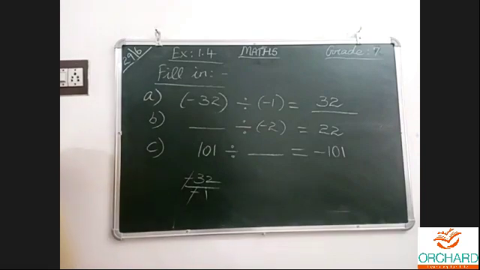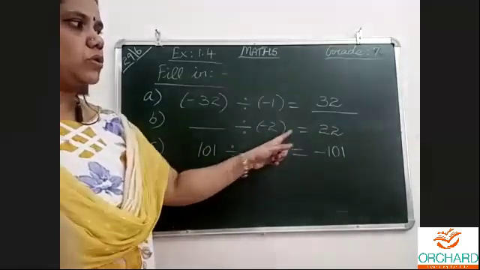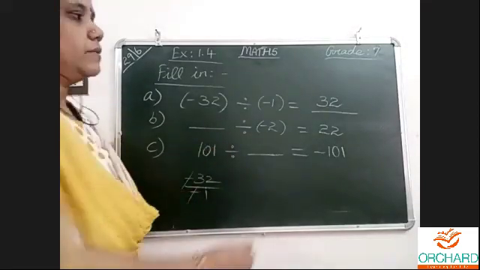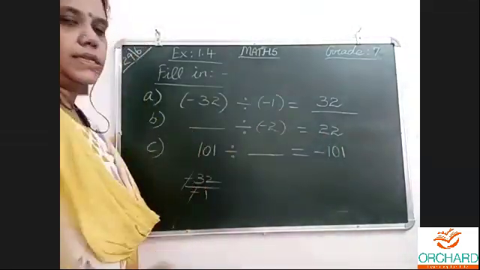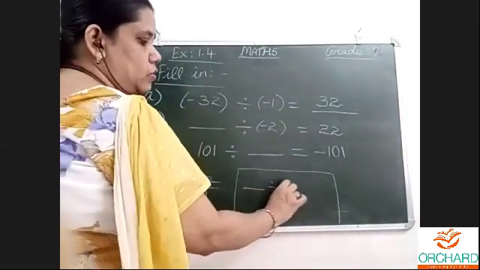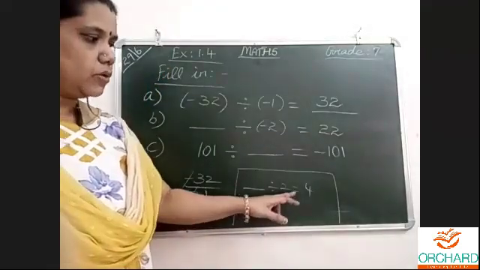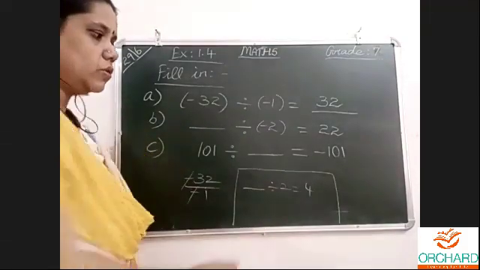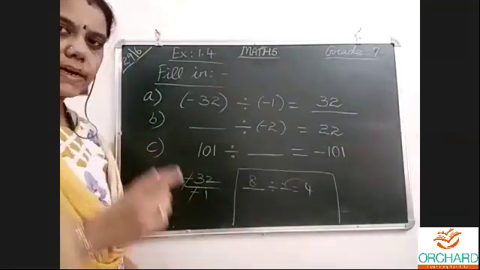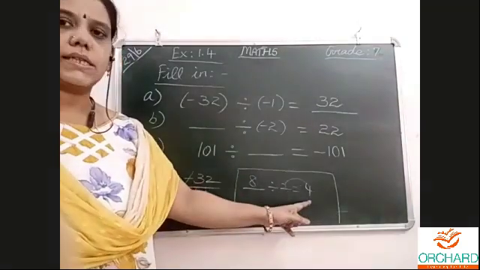Now listen. Some big number divides minus 2 is equal to 22. The answer is 22. So what does it mean? When we multiply these both, we will get this number. It is like, sometimes we say, dash divides 2 is equal to 4. Some big number, when we divide by 2, we get 4. What is the big number? The answer is 4. So quotient 4, 2 2s are 8. So big number 8, greater number. When we divide by 2, we will get the small one.